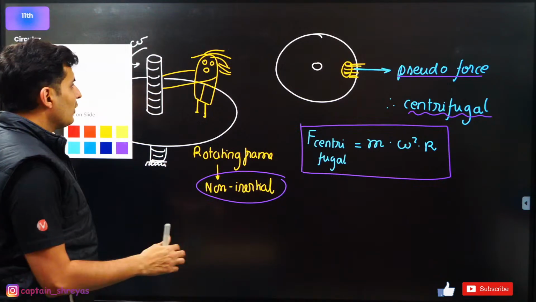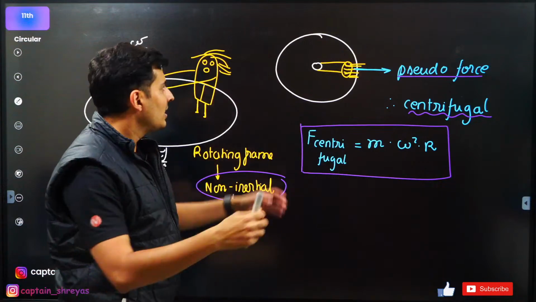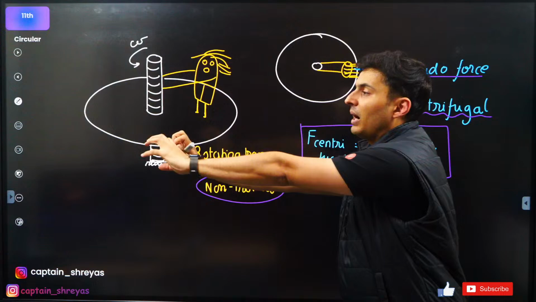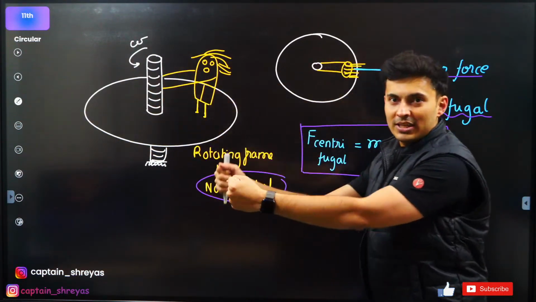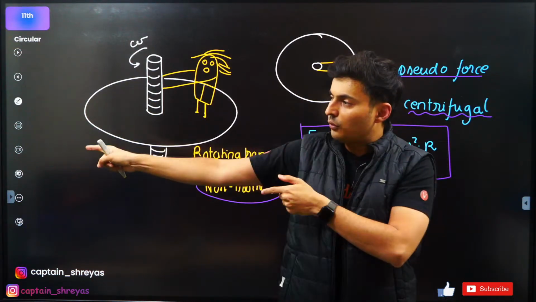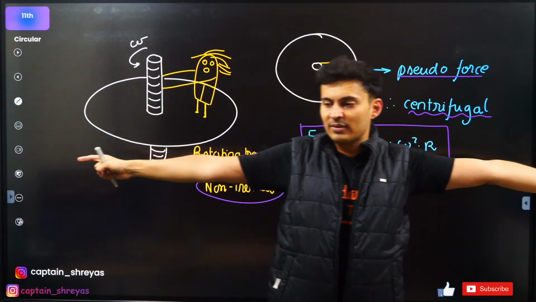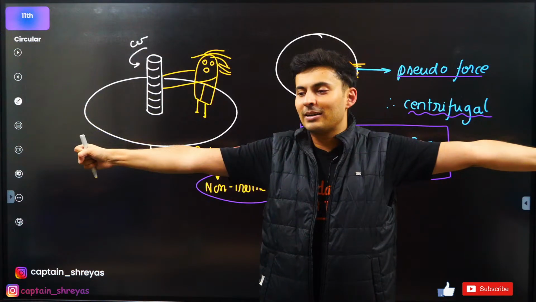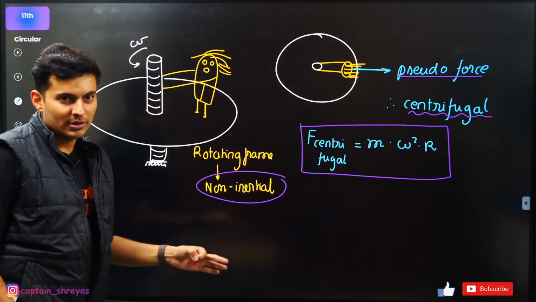Think about it. Pandu is holding his hands like this. So can you think there is also a force of tension or normal on Pandu's hands which is pulling him inside? There will be a force because of this rod which is there at the center. It is pulling Pandu towards the center. So won't that force balance the pseudo force, the centrifugal force? They both are cancelling each other. That's why Pandu is neither going here nor going there. Both the forces are balancing each other perfectly. Okay, so that's how you should look at centrifugal force.